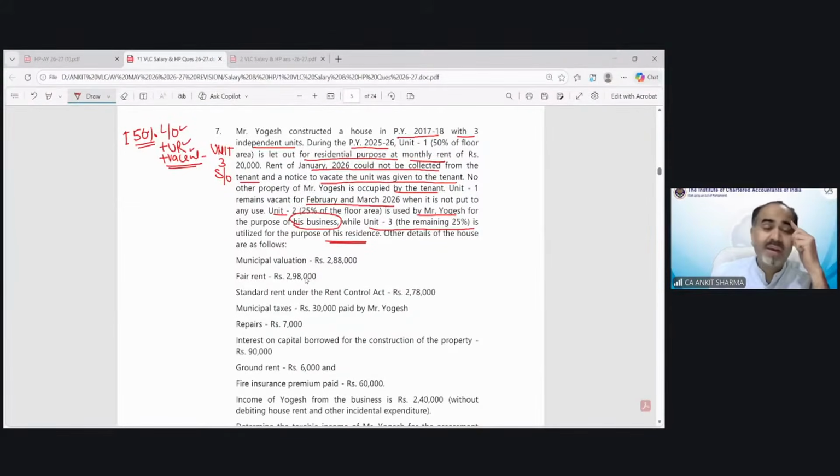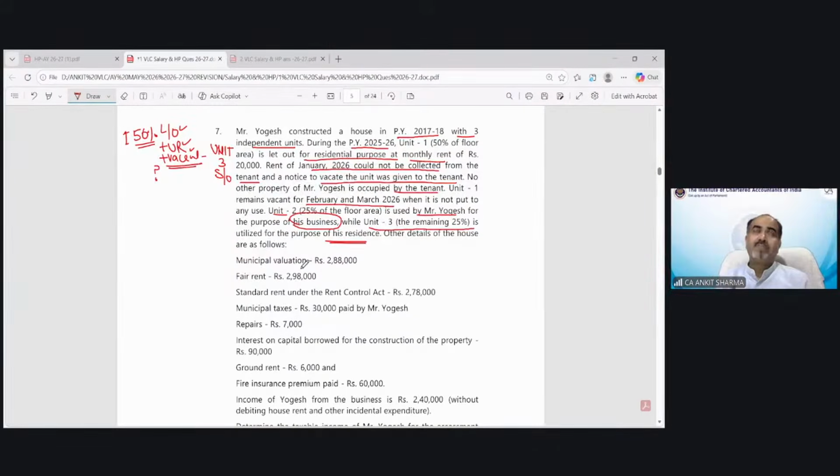So can you tell me which case is applicable in that? When we have gone through the provision, can any one of you tell which case is going to be applicable in unit number 1, if it is let out plus unrealized rent and vacant also? Nagaraj is saying deemed let out. No, it is not deemed let out.